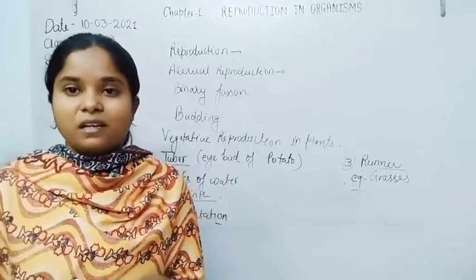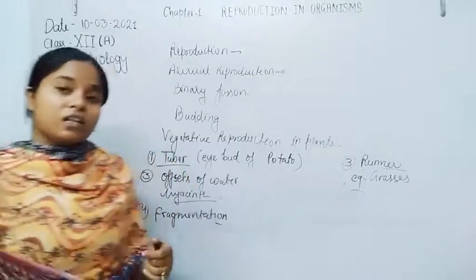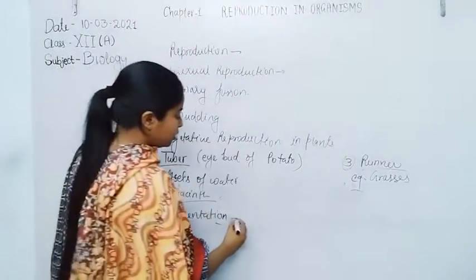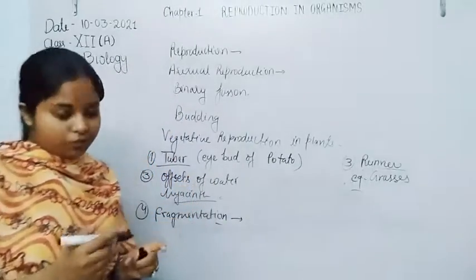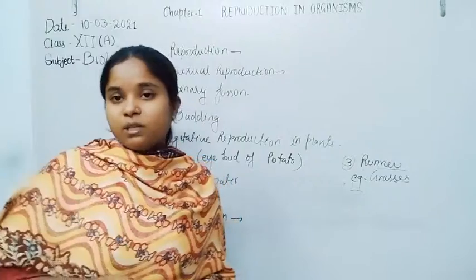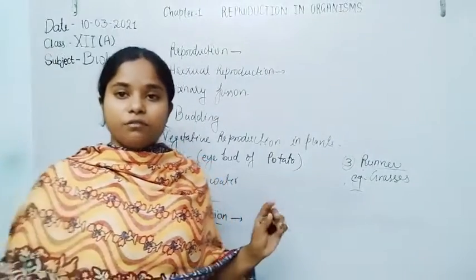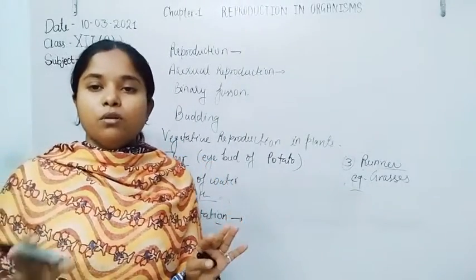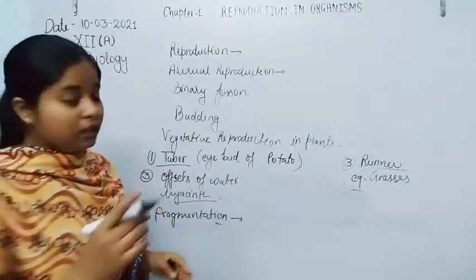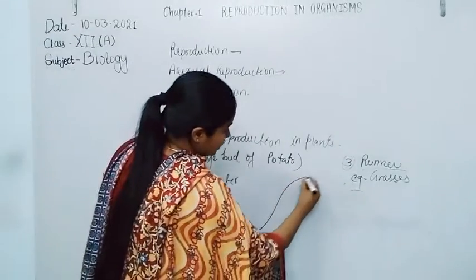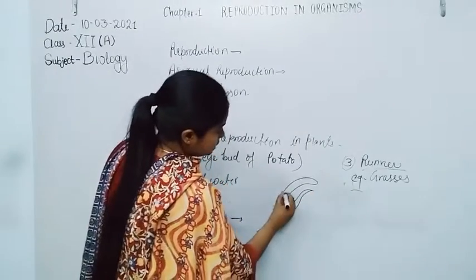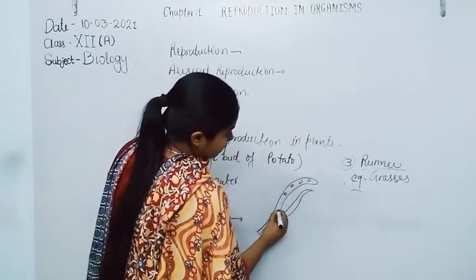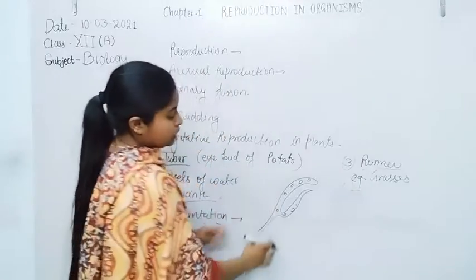Some filamentous algae, as in Ulothrix, are able to do this. In fungi, the whole body is formed by the hyphae, that is aseptate hyphae and septate hyphae. This is the filament-like appearance of the hyphae.